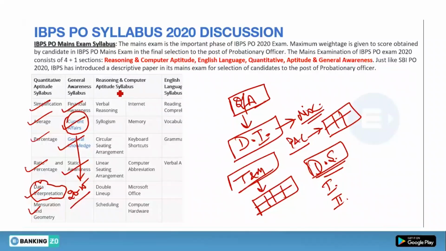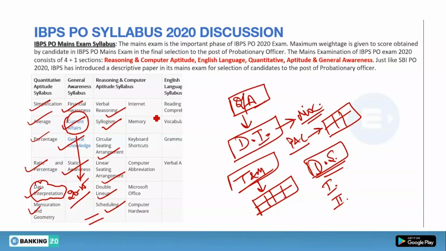Now let's talk about the reasoning and computer aptitude syllabus. In reasoning you will get questions from verbal reasoning. Verbal reasoning includes logical reasoning questions like statement and assumptions, statement and argument, course of action and conclusion. These types of questions come under verbal reasoning. Now you can expect syllogism questions, circular arrangement questions, linear sitting arrangement questions, and double line arrangement questions, which are known as parallel rows. Scheduling is included in puzzles only.